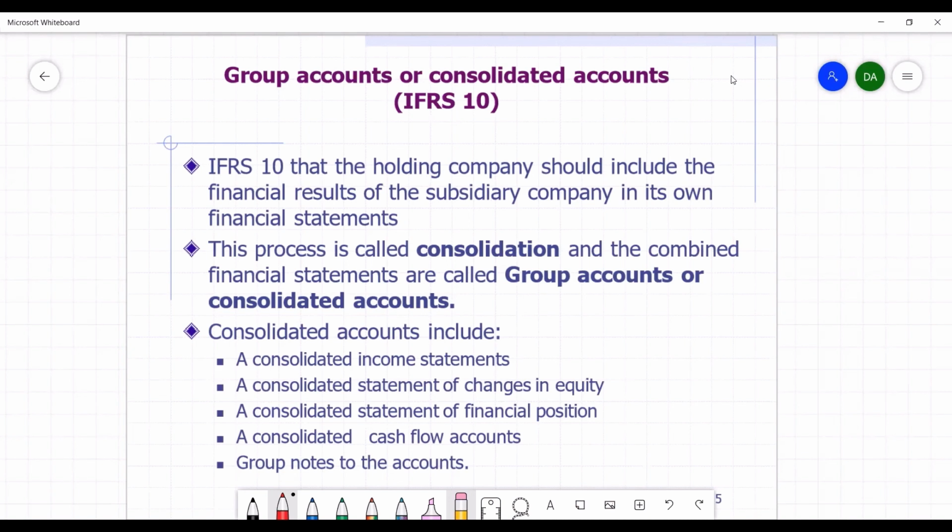Consolidated accounts are accounts combining the results of the parent company or the holding company together with the results of all its subsidiaries. Consolidated accounts therefore include consolidated income statement, consolidated statement of changes in equity, consolidated statement of financial position, consolidated cash flow statement, and lastly, group notes to accounts. So that even the notes to accounts are prepared to recognize the fact that a group exists between the holding company and the subsidiary company.